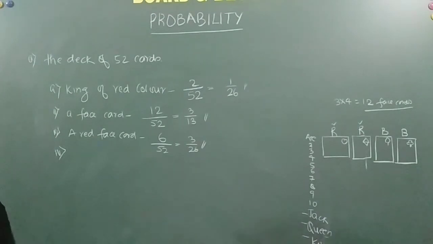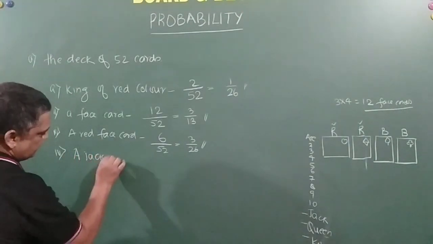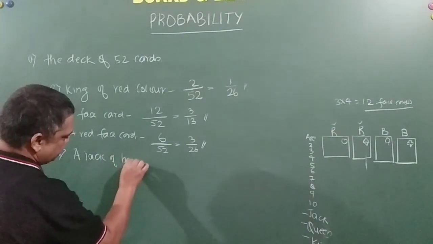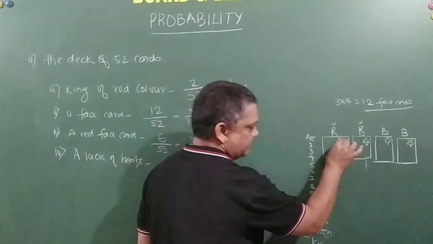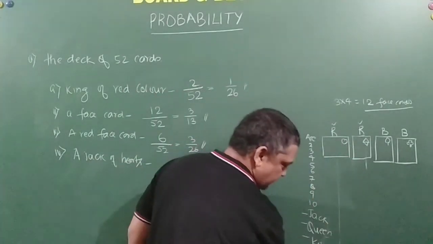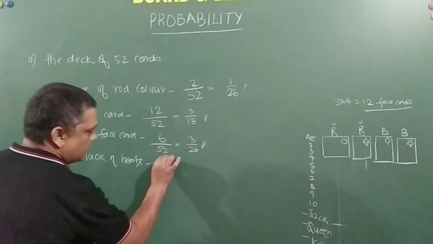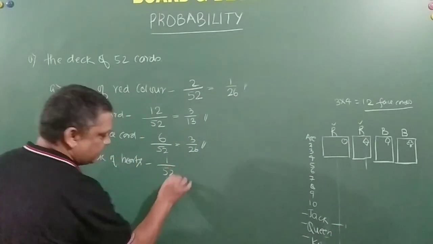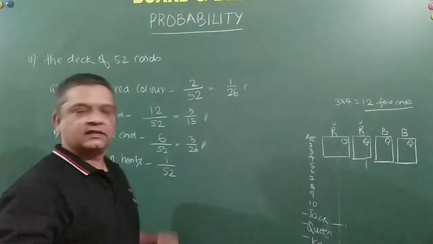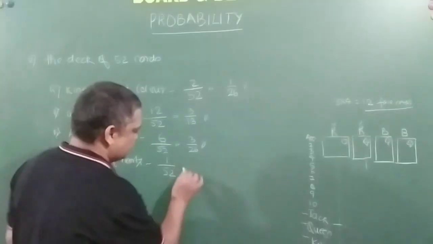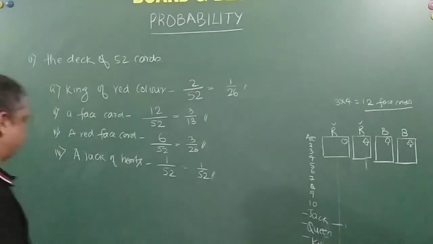Next, a jack of hearts. Now, jack of hearts. See, these are the hearts, and there is only one jack among them. So drawing the jack of hearts is only 1 out of 52. My winning is if I draw exactly the jack of hearts; otherwise I lose. So this is equal to 1 by 52. You are getting it? Right friends.